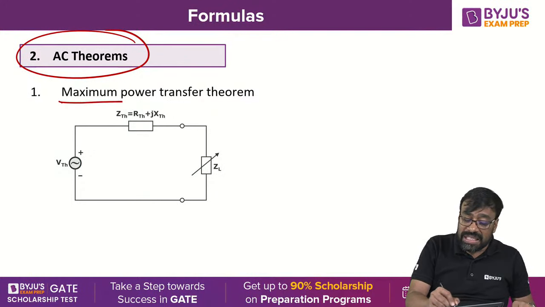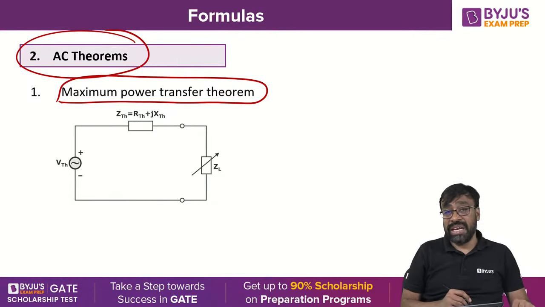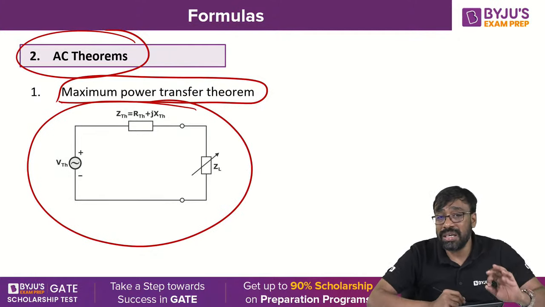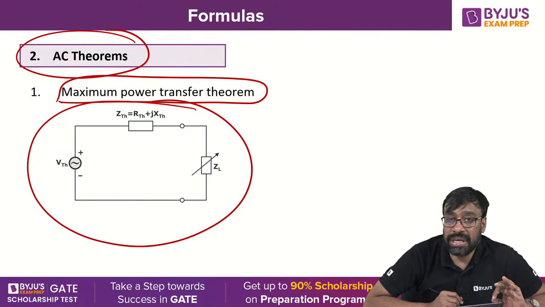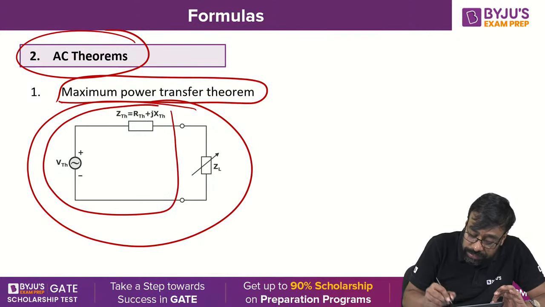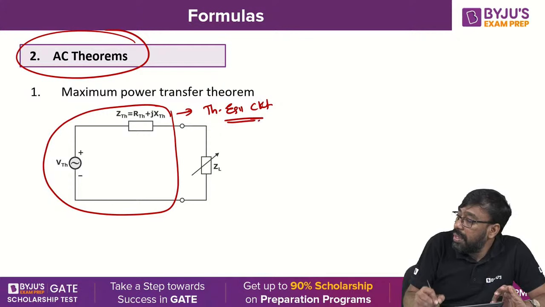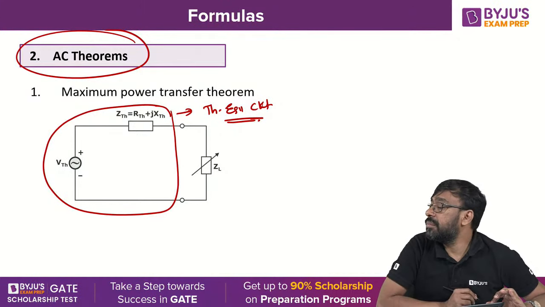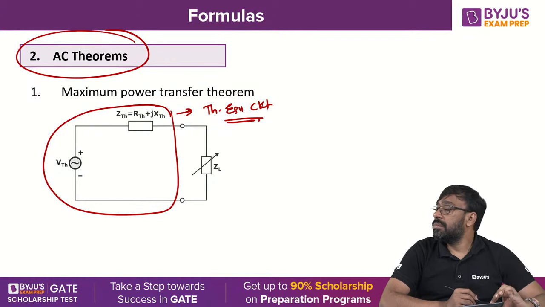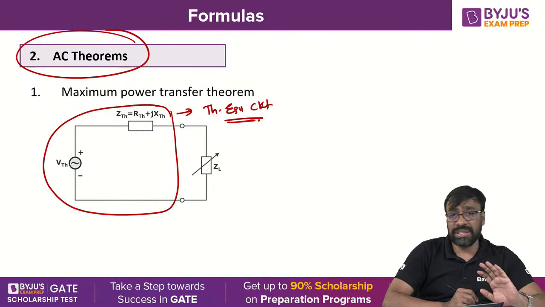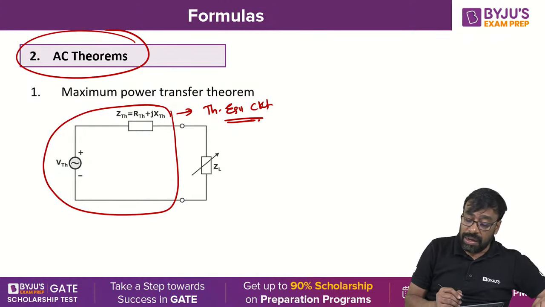Well, maximum power transfer theorem, I am taking different cases. This is the circuit you have, because any linear bilateral network can be replaced by an equivalent Thevenin's equivalent circuit. Yes or no? This is a Thevenin's equivalent circuit. So here, Thevenin's equivalent circuit is mandatory when you are applying the maximum power transfer theorem. Okay? Well, now, let me take this load.